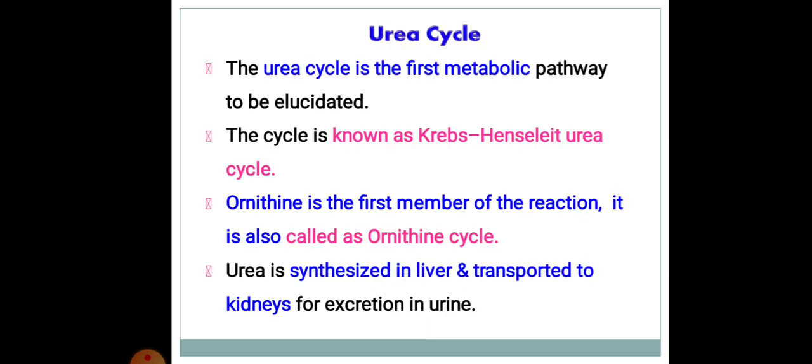Urea cycle is the first metabolic pathway to be elucidated. It is also known as the Krebs-Henseleit urea cycle, based on the scientists' names who discovered it. Ornithine is the first member of the reaction, so it is also called the ornithine cycle. Urea is synthesized in the liver and transported to the kidneys for excretion in urine.